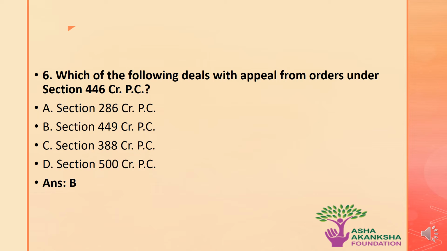Let's move on to the next question, which is which of the following deals with appeals from order under section 446 of the CRPC? The options are A. Section 286 of the CRPC, B. Section 449 of the CRPC, C. Section 388 of the CRPC, or option D. Section 500 of the CRPC. The correct answer to this question is option B. That is, section 449 of the CRPC will be applicable with appeals from order under section 446 CRPC.